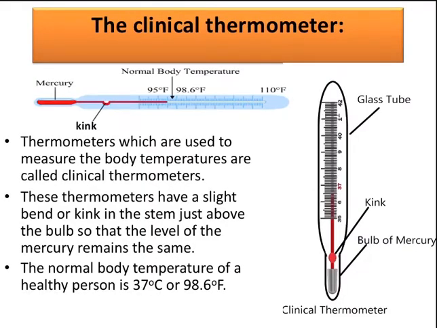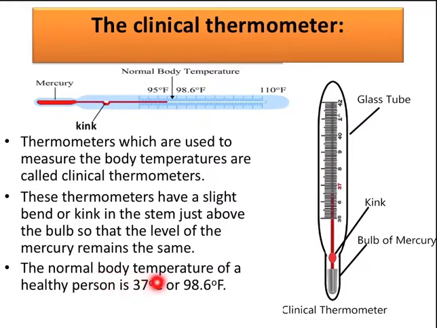Now the clinical thermometer. I think you have all seen the clinical thermometer the doctor uses. The thermometers used to measure body temperature are called clinical thermometers. As you can see, I have shared the pictures here. These thermometers have a slight bend or kink in the stem just above the bulb, so that the level of the mercury remains the same and does not fall. This is called the kink. This kink is to prevent the fall of mercury.